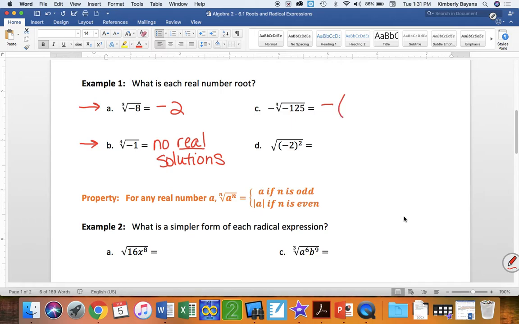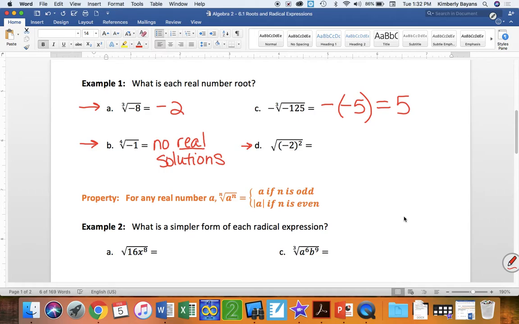However, the cube root of negative 125 is negative 5. So now when I take the opposite of that cube root of negative 125, I end up with a positive 5. So pay attention to those negatives. And then right here, we have the square root of negative 2 squared.